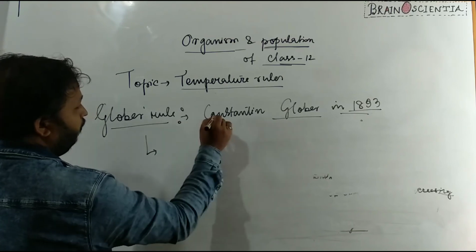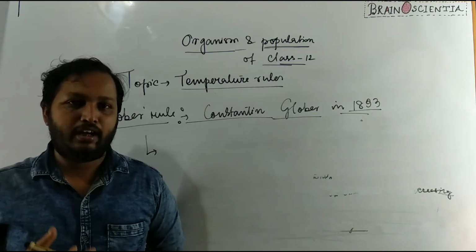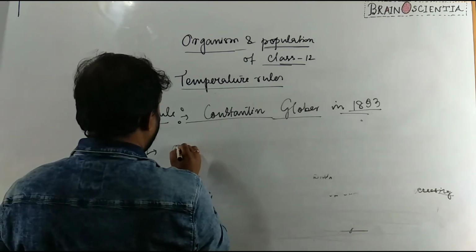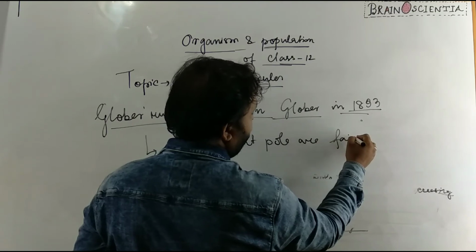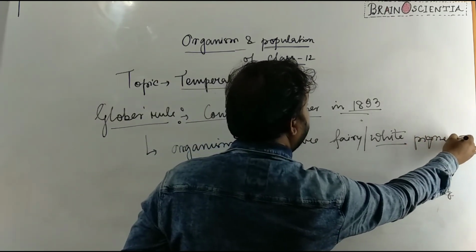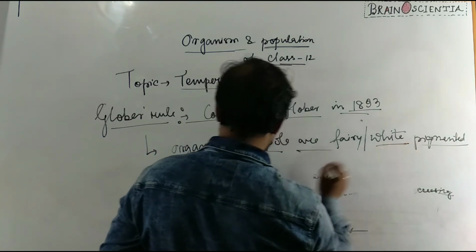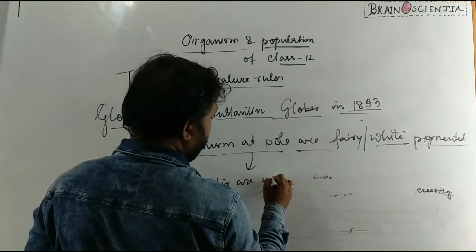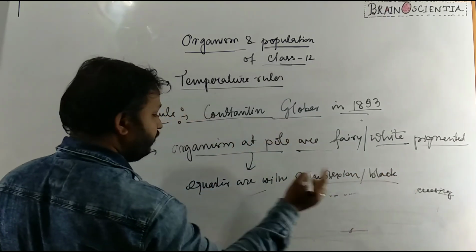According to this rule, organisms found at the pole are less pigmented, fairer or white, whereas the same organisms found at the equator are dark complexioned or black. We can take the example of the Arctic fox again, or the bear.